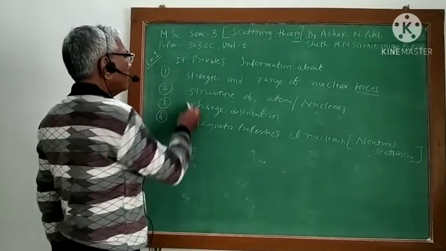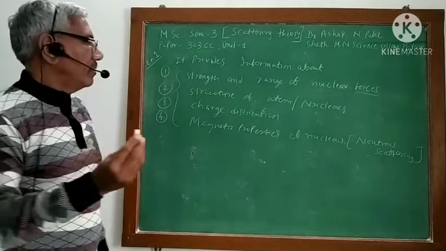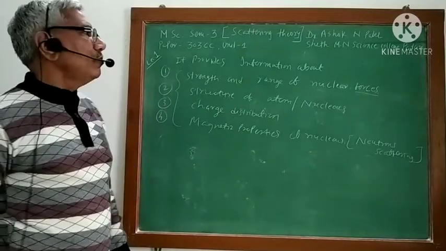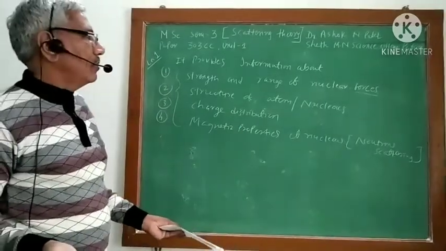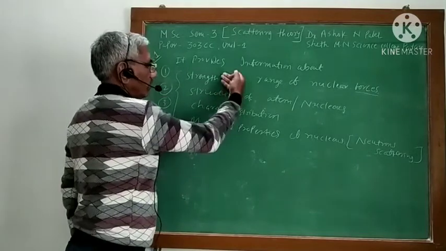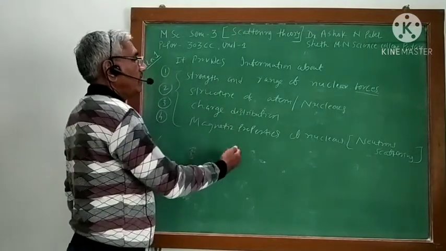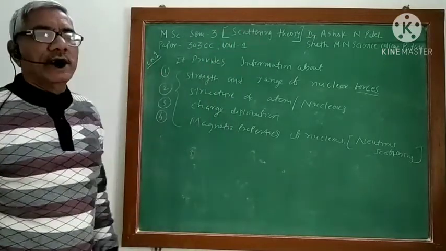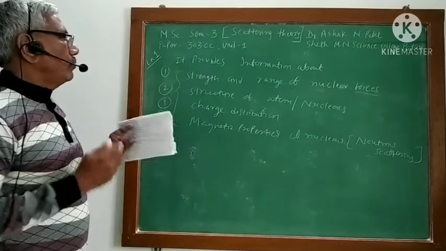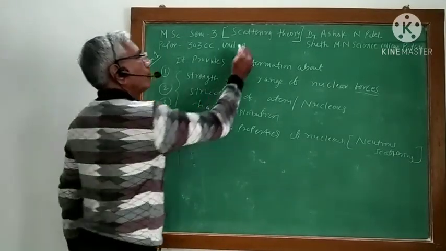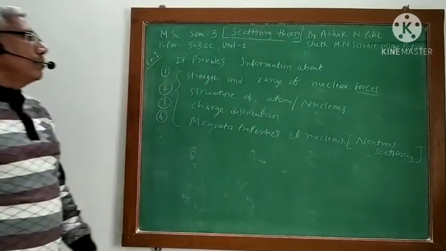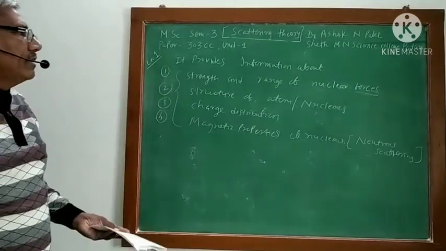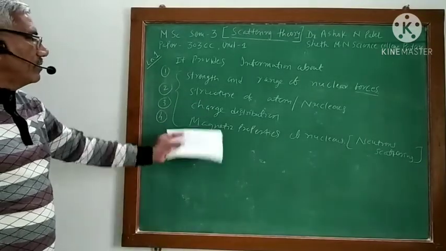So these are the information that you get from scattering theory. There is no other way to know about the strength, range and structure. You cannot know if you do not study scattering theory. To know about all these things, you have to perform some experiment based on scattering theory, and from that you can get such information.